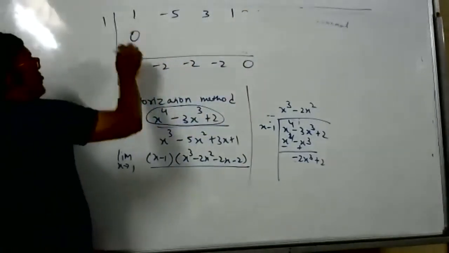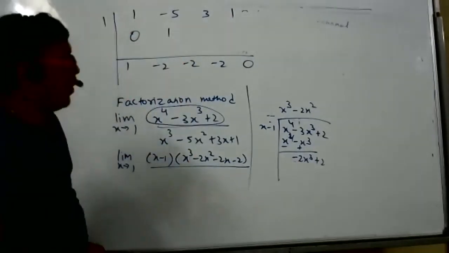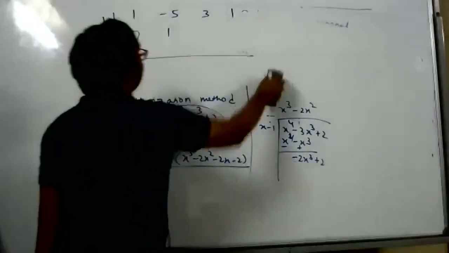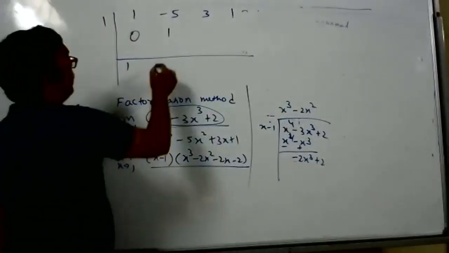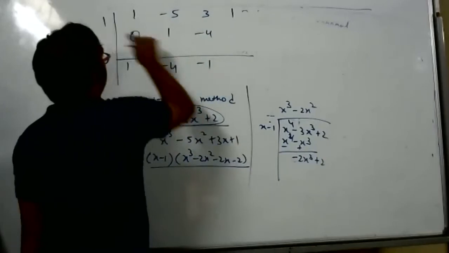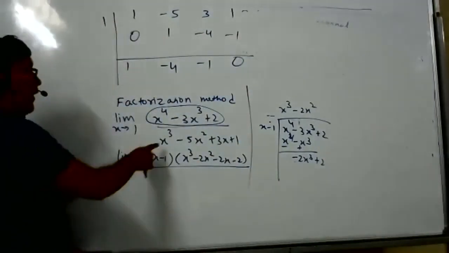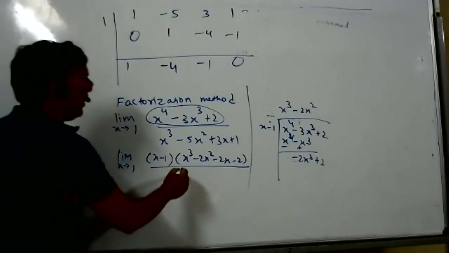1 and 0 we will put ourselves. 1 plus 0, 1. 1 into 1 is 1. So now add. What will you get? Minus 4. Multiply. 1 into minus 4, minus 4. What will you get? Minus 1. Multiply. We were expecting 0, so 0. Now we are dividing a cubic polynomial, so the quotient will be a quadratic.